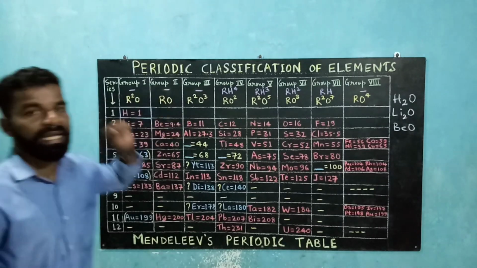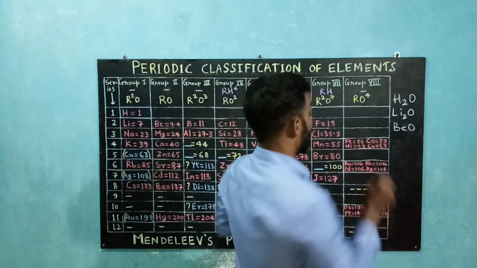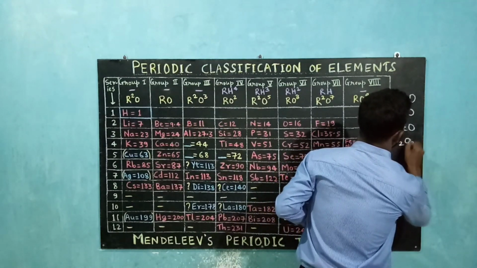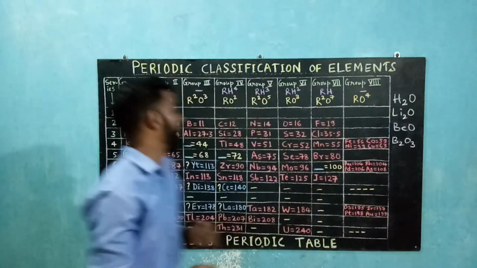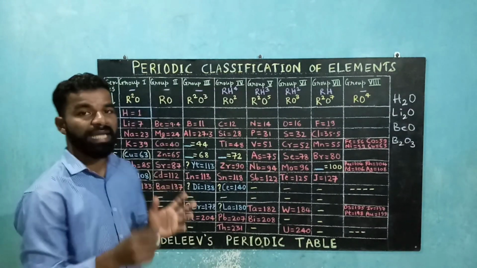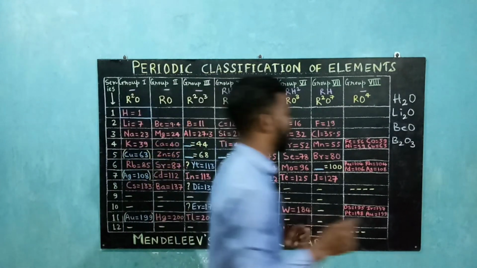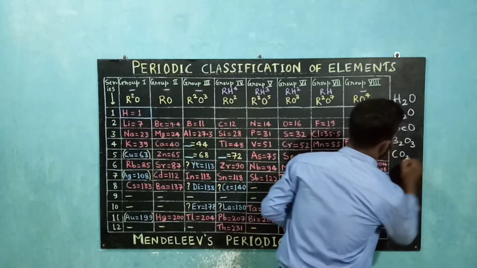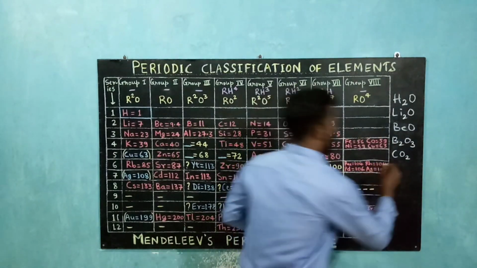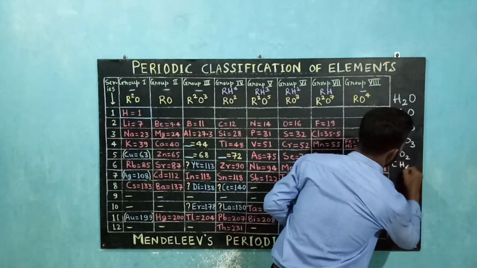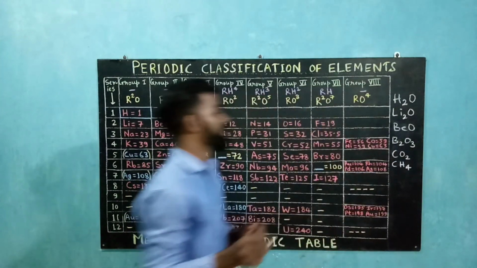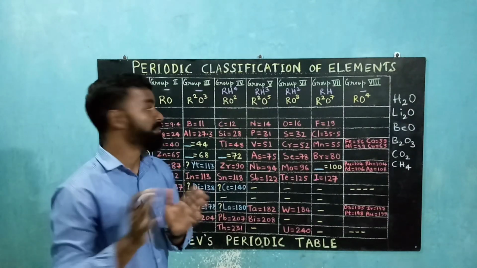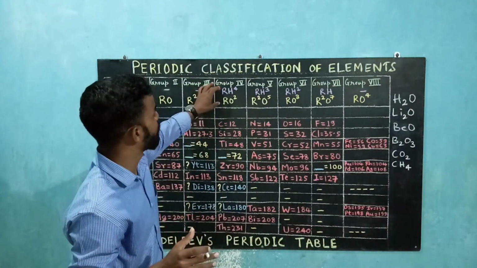Next he took boron and saw the reactivity with oxygen. Boron with oxygen formed B2O3, boron trioxide. Next he took carbon and saw the reactivity with oxygen first and then hydrogen. With oxygen carbon formed CO2, which is carbon dioxide, and with hydrogen carbon formed CH4, which is methane. So carbon's reactivity with oxygen and hydrogen matched the general formulas under group 4.